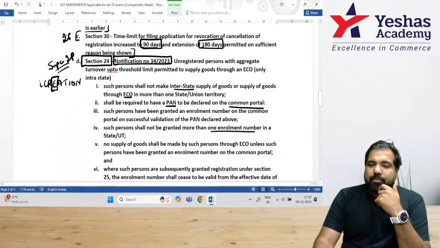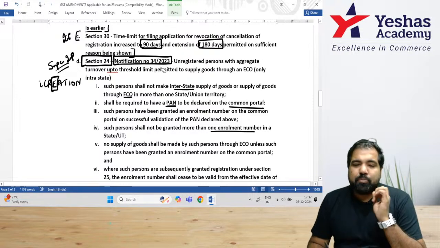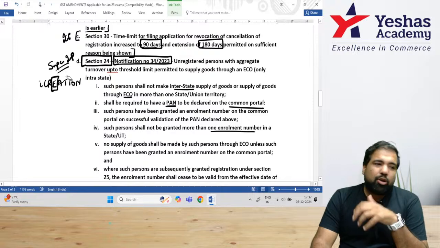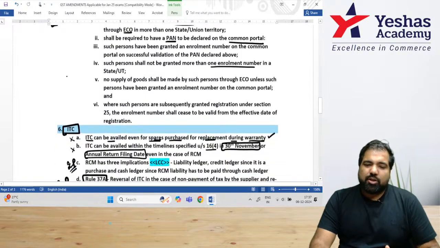Plus, guys, this notification number 34 of 2023, sorry, my bad. This can also be there for about 4 to 5 marks, on how an e-commerce operator's one person can sell goods without having GST registration.